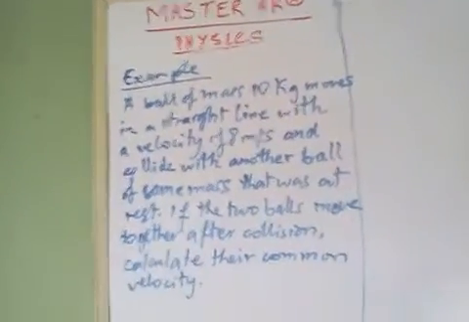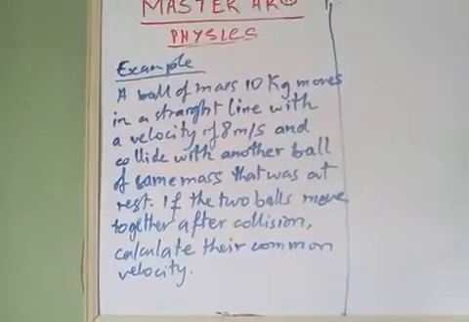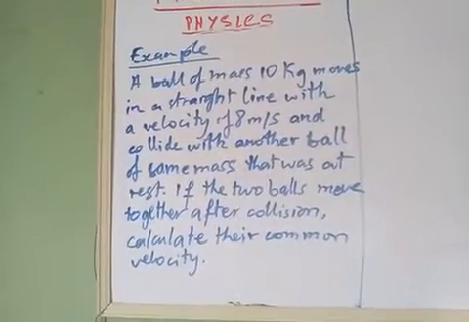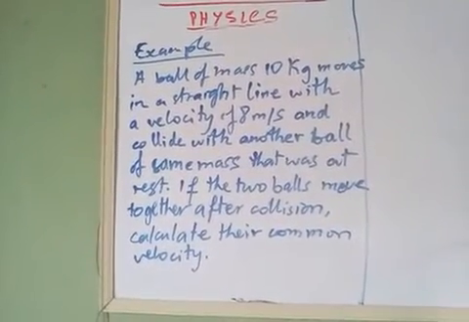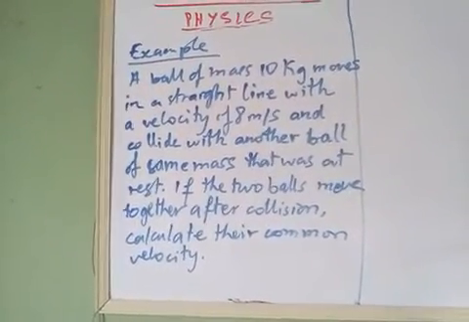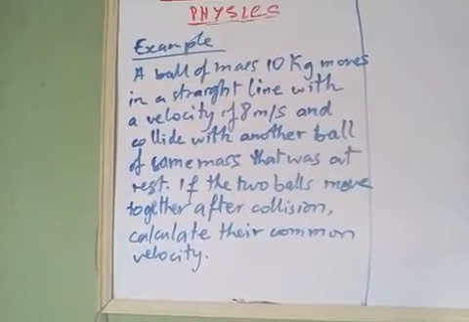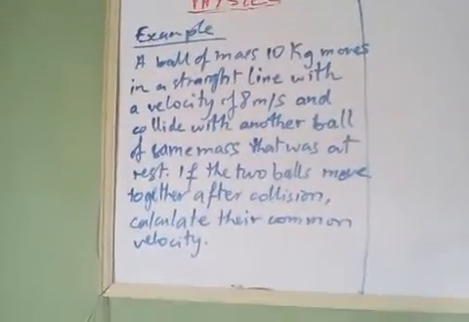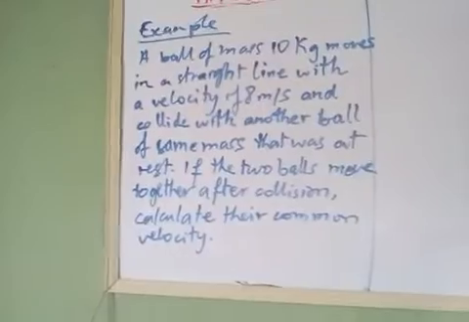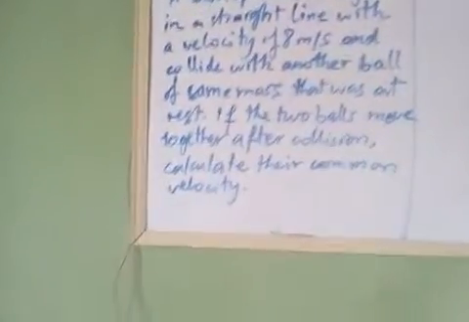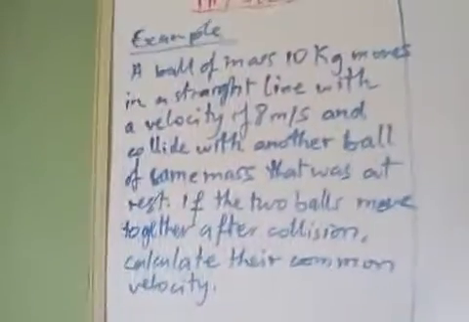The example says that a ball of mass 10 kg moves in a straight line with a velocity of 8 meters per second and collides with another ball of the same mass that was at rest. If the two balls move together after collision, calculate their common velocity. Now let's solve this. Let's take out the values here.